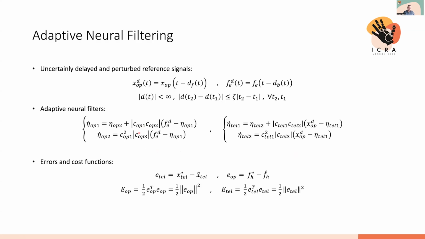To design an algorithm that can provide the estimation of the reference signals and also fine-tune the coefficients of these filters, we have to consider a learning error, which is basically the same error of the system itself. So we have two main errors in a teleoperation system. One is the position error, and the other one is the force error. Also, we could consider cost functions, as you see in the slide, one based on the position and another one based on the force. And the one should be applied on the operator side and the other one at the teleoperator side.